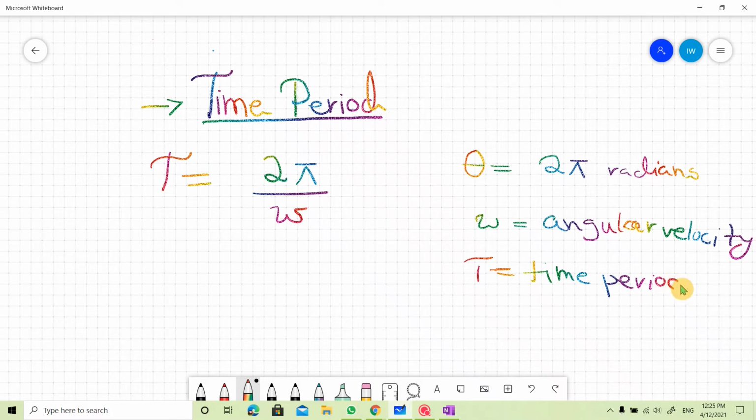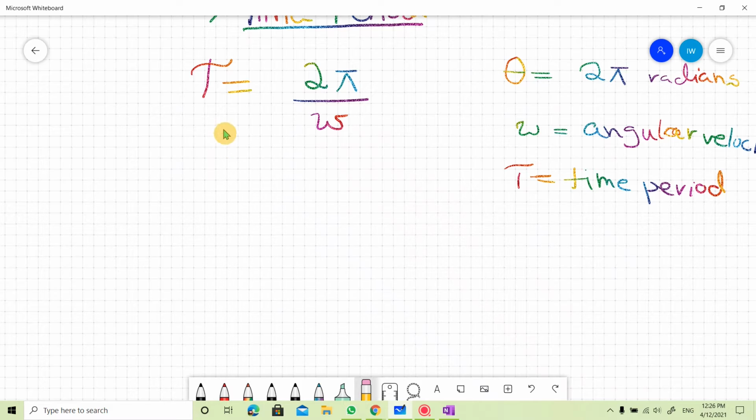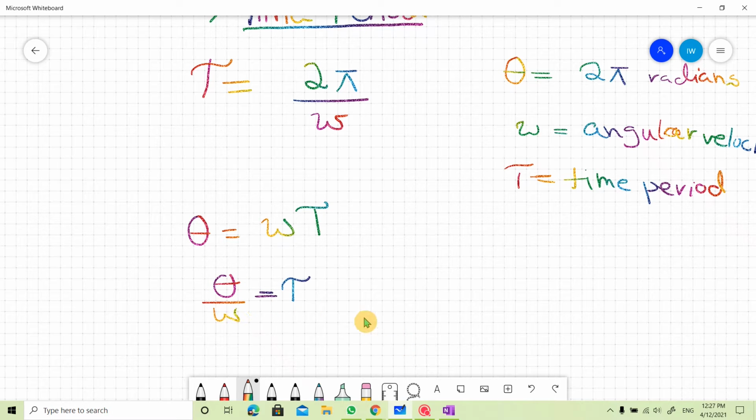Capital T is the time period. Now, how do we derive this formula? As you know, angular displacement is equal to angular velocity into time. Time, which is time period, is equal to angular displacement over angular velocity.